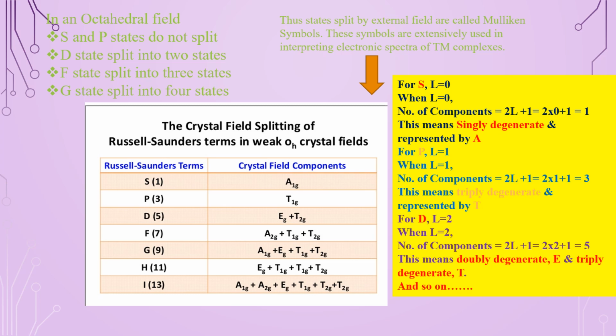For D, L is equal to 2. When L is equal to 2, we have 5 components. If there are 5 components, that means 1 is doubly degenerate and 1 is triply degenerate, so 3 plus 2 equals 5. Similarly, we can derive for F, G, H and I. In the case of the tetrahedral field, it is the same except the g, the gerade, is dropped. We will simply have A1, T1, E plus T, A plus T plus T, T1 plus T2, like that.